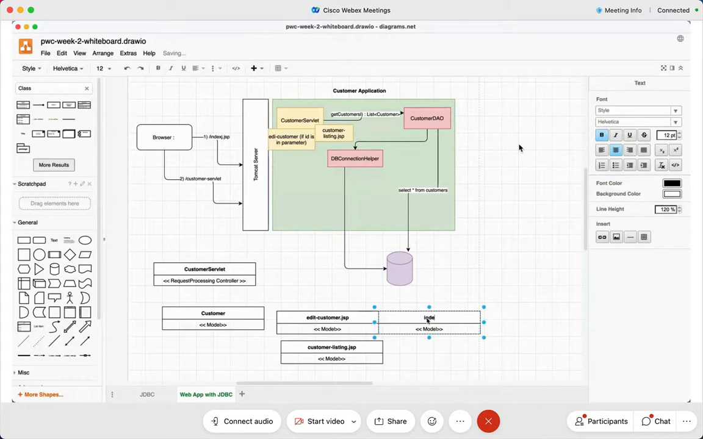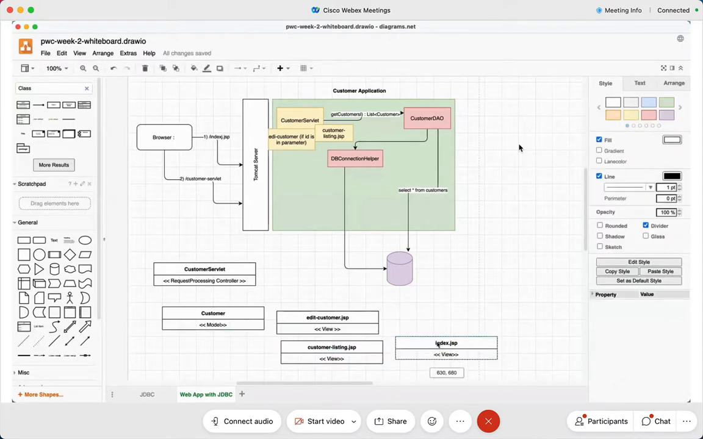We say index.jsp. All of this must be stereotyped as what? Come on, tell me. I should have first given the stereotype and then copied. Okay, view. This is also a view, and needless to say, this is also a view. So all of these are views, isn't it? So you've got a model class and so on.